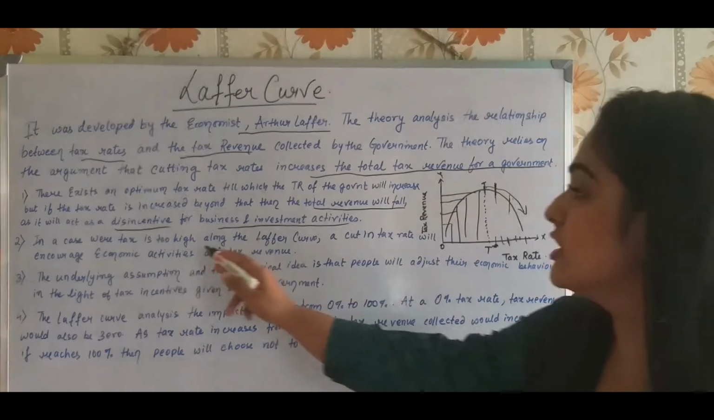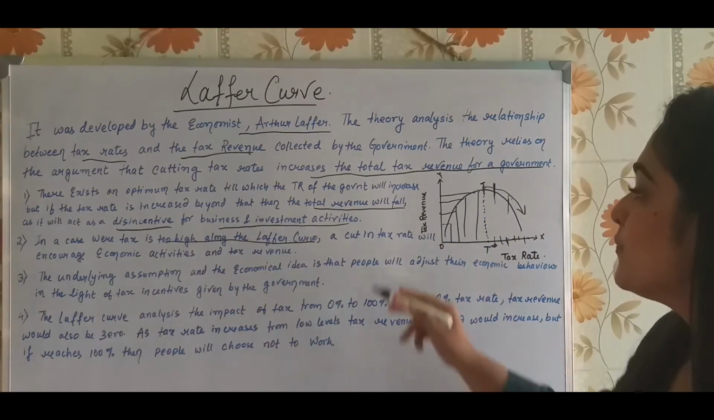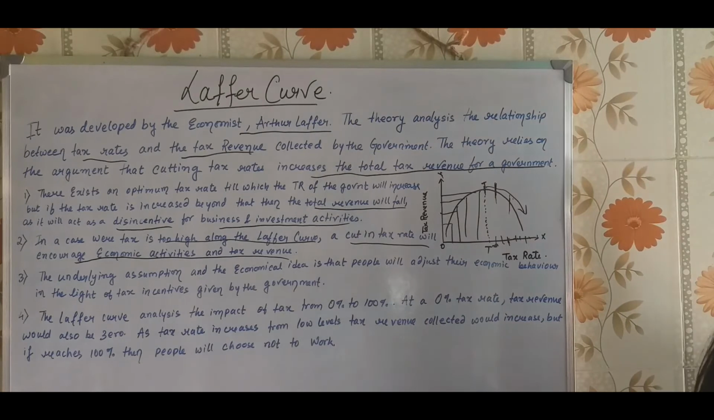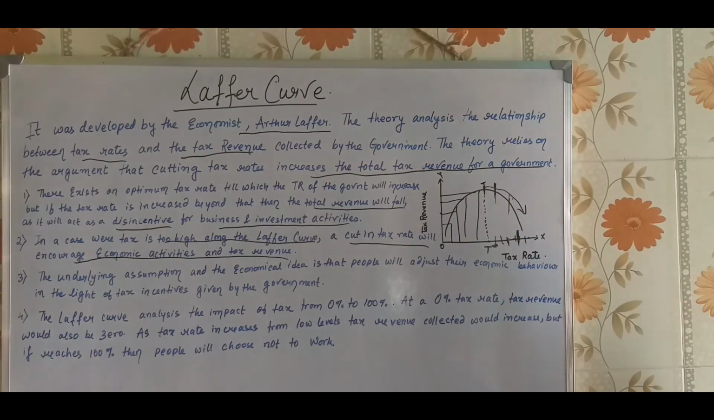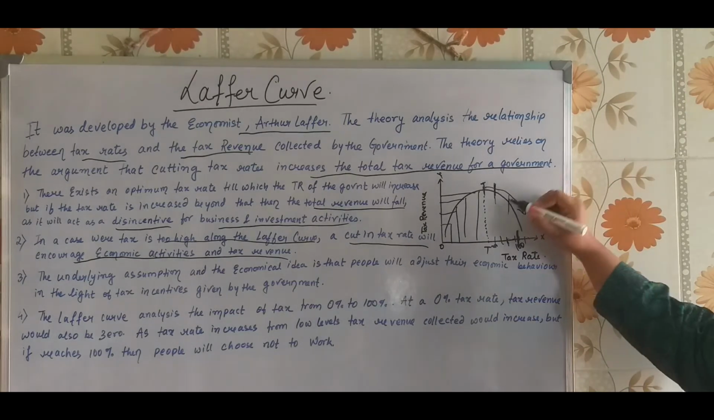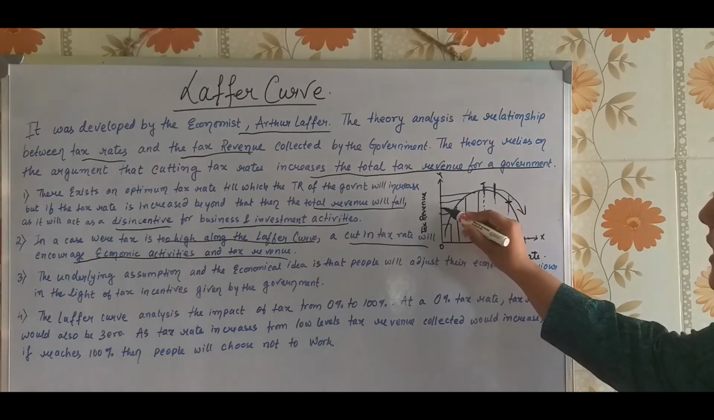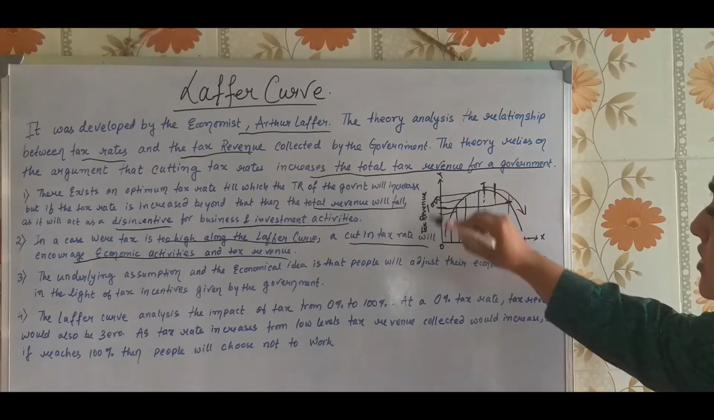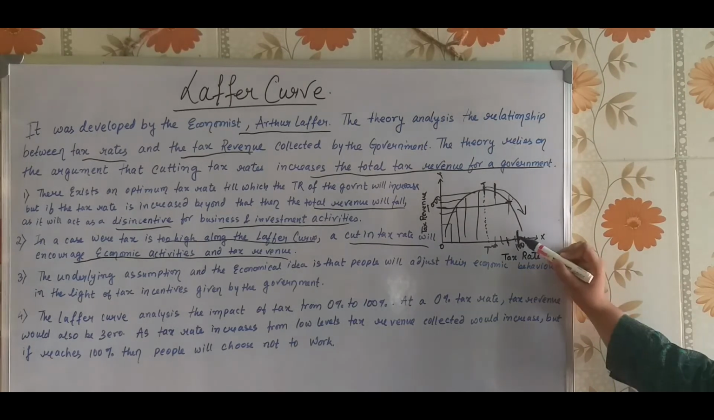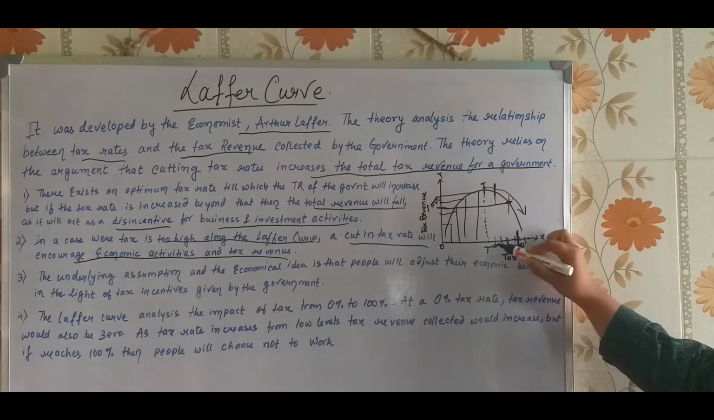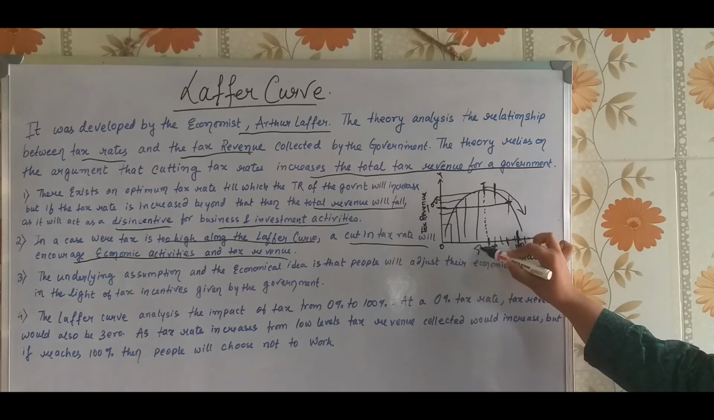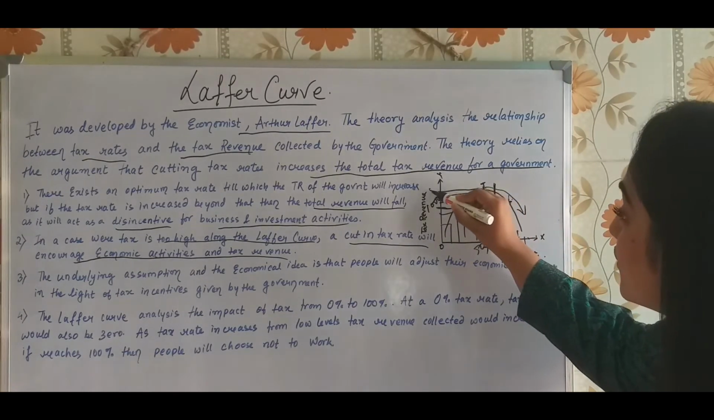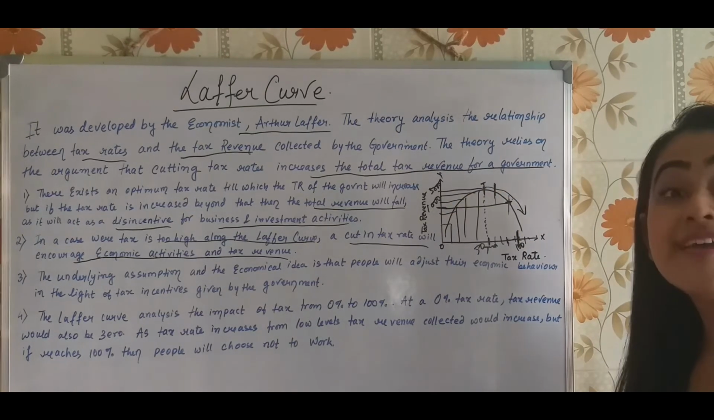At this position, if the tax rate is too high along a Laffer curve, a cut in the tax rate will encourage economic activities and tax revenue. If the tax rate is very high, 100 rupees, the total revenue earned is supposed to be like here, isn't it? Suppose 1000 is the revenue. It is seen that if there is a cut in the tax rate, maybe here it's 50, the tax rate has reduced to 50, we can see that the total revenue is increasing to 5000.